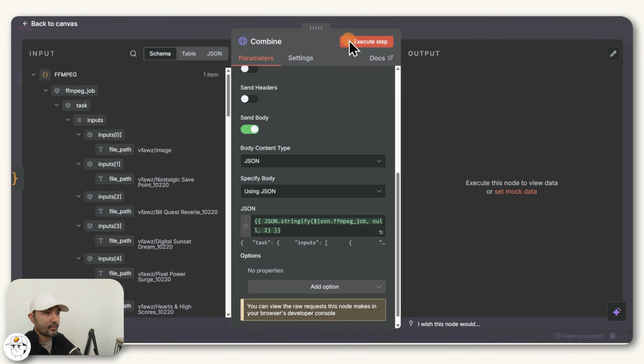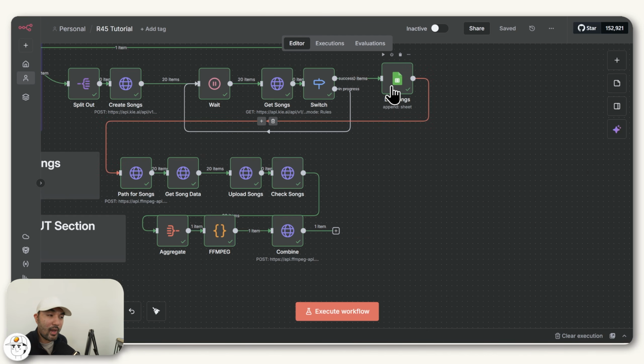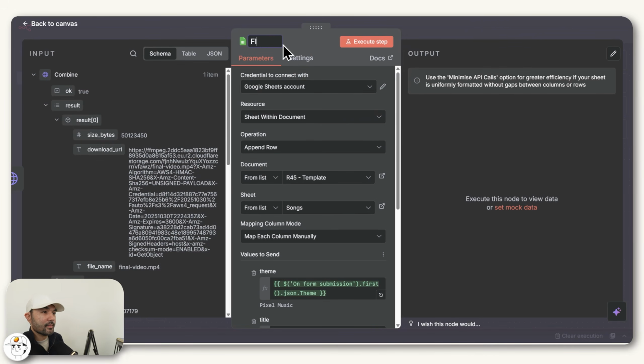So when we execute that step, that will take a while depending on how many songs you create. But when that has finished, it will now give you this download URL, which is the final step. We will log into our Google Sheet. So to do that easily, just copy this in, link it accordingly. And if I open this, we could just rename this as the final video.